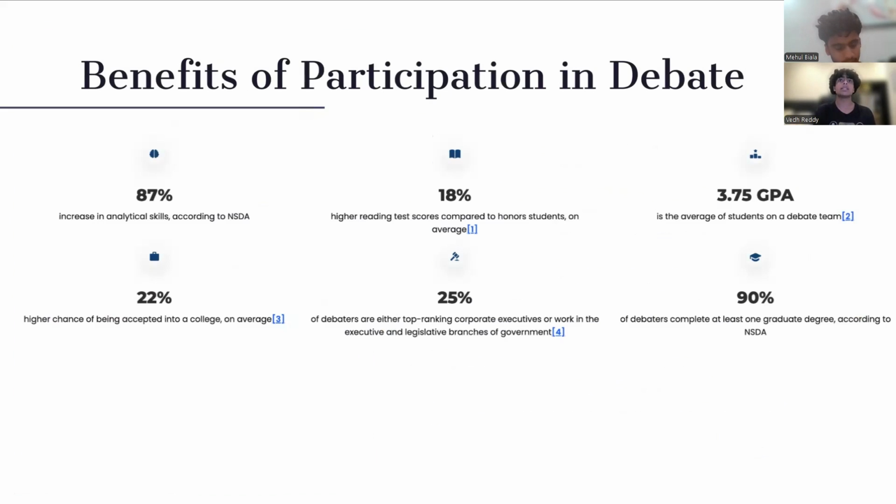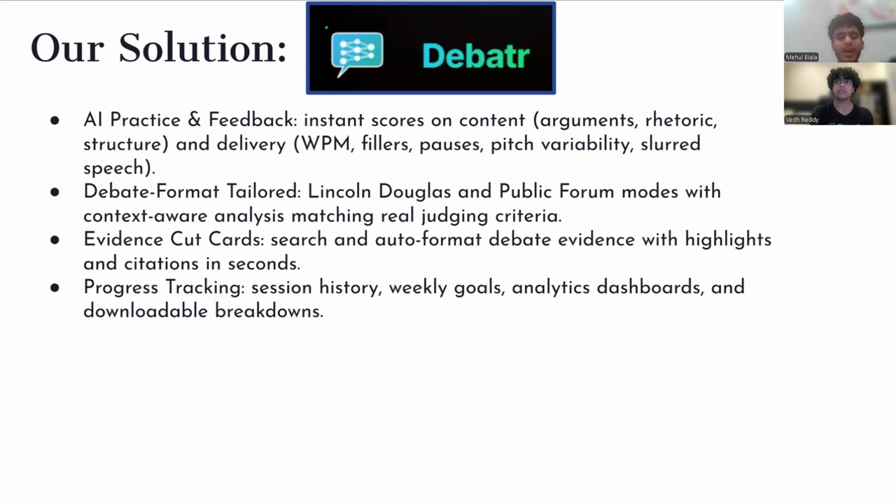Well, this is bad because there are so many benefits of participation in debate. In fact, 90% of debaters complete at least one graduate degree, and 3.75 is the average GPA for students on the debate team. To solve this inequity, we created Debatr, a complete AI-powered speech and debate platform where we provide content and delivery feedback tailored to real debate formats, evidence cut cards, as well as progress tracking.